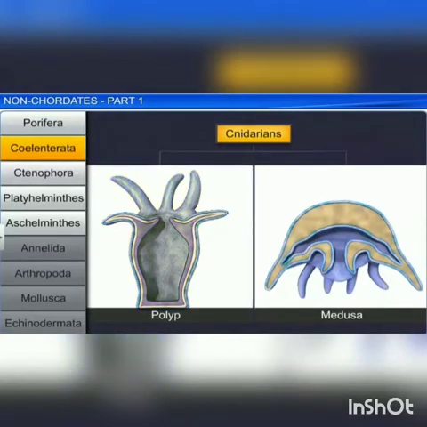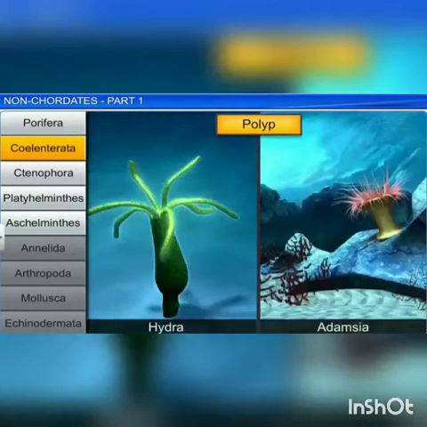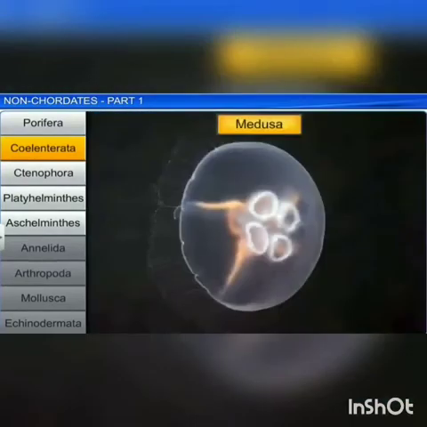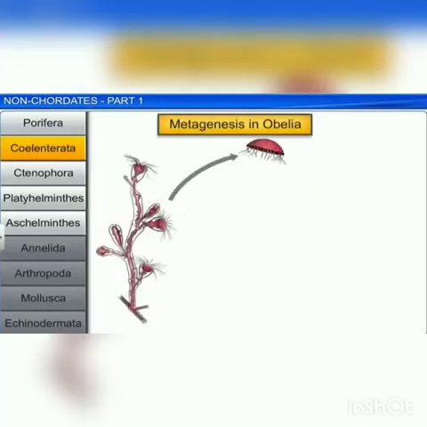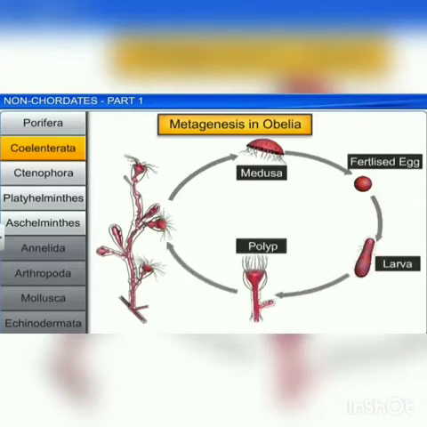The polyp forms are sessile and cylindrical. Sessile means they do not move, whereas the medusa are umbrella shaped and free-living. Example for this is Obelia. Cnidarians which exhibit both forms also exhibit alternation of generation in their life cycle called metagenesis.